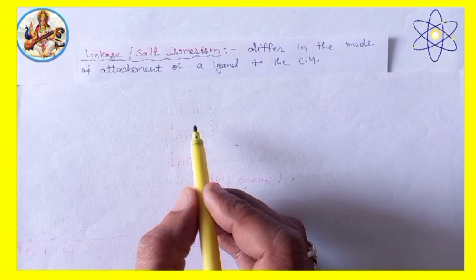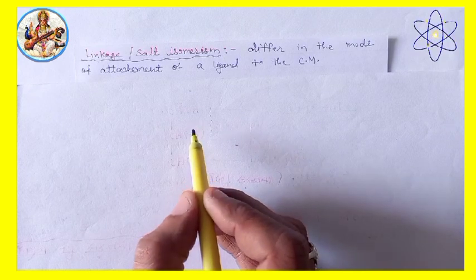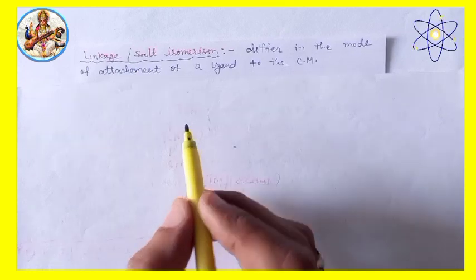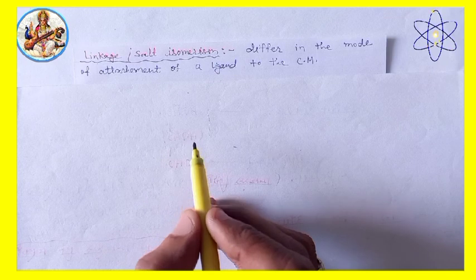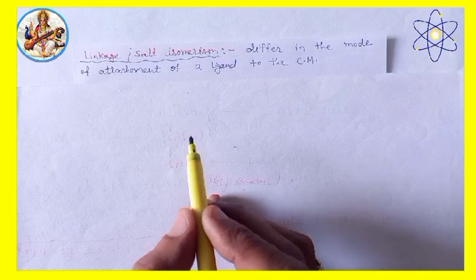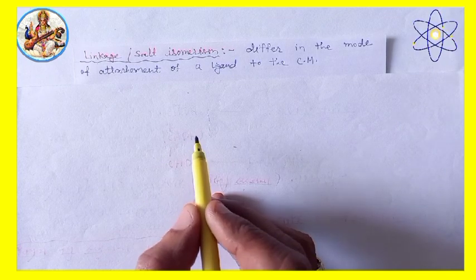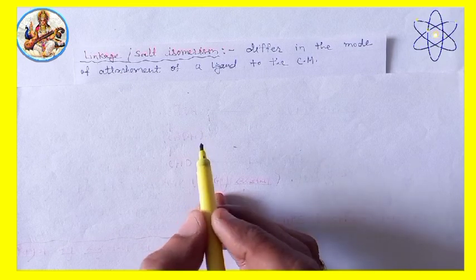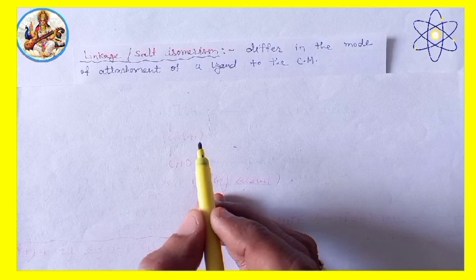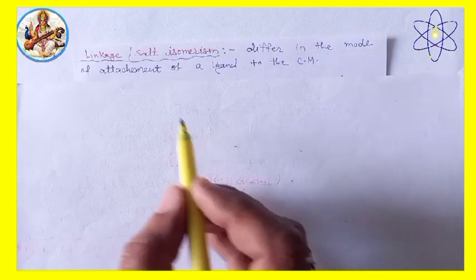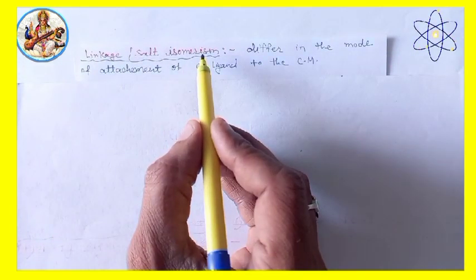Now, we will discuss linkage isomerism. What is linkage isomerism? The coordination compounds having the same molecular formula but differing in the mode of attachment of a ligand to the central metal are called linkage isomers, and the phenomenon is called linkage isomerism.